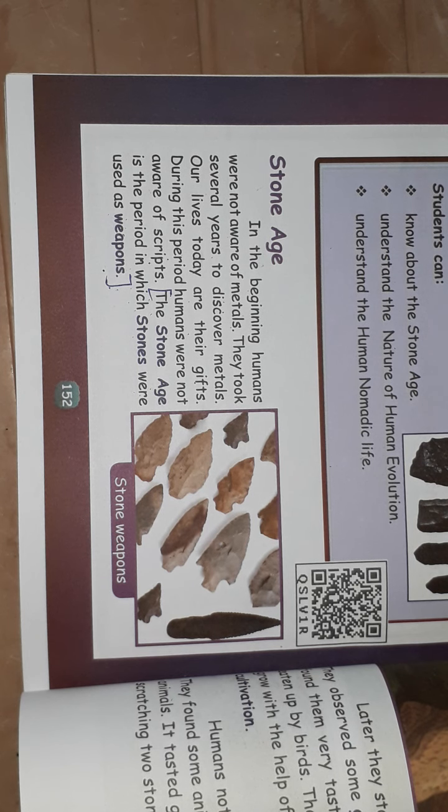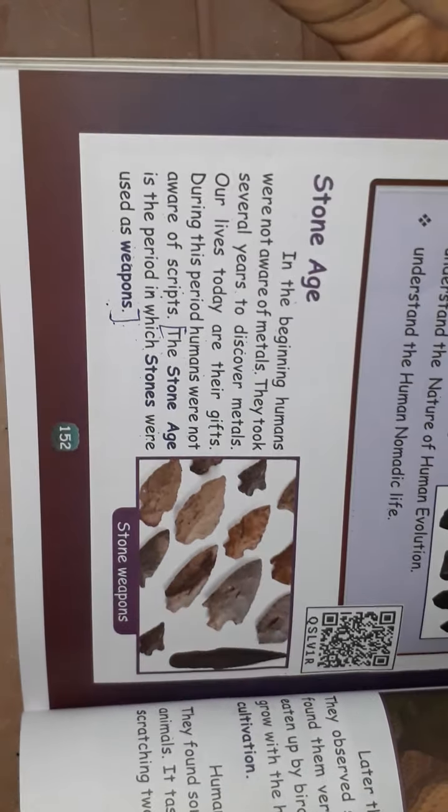Is it clear, dears? What do they tell? In the Old Stone Age period, the humans were not aware of metals. They took several years to discover the metal. Today, we live life, and this life is a gift of the Old Stone Age people. During this period, humans were not aware of written documents. The Stone Age is a period in which stones were used as a weapon. Next topic.